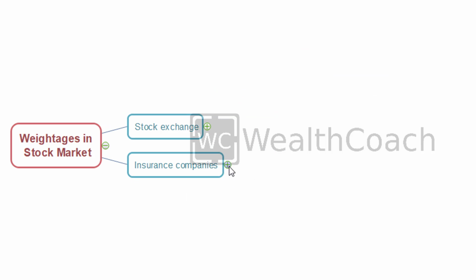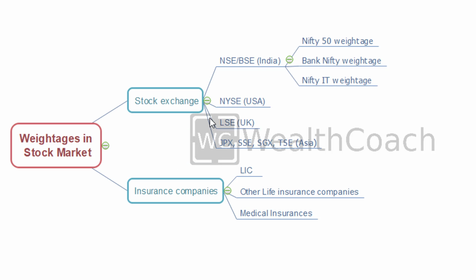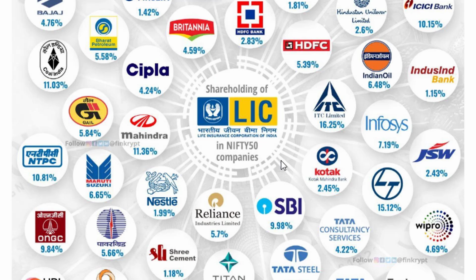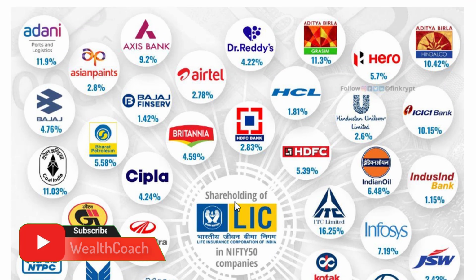Now let's talk about the insurance companies. So we have a lot of insurance companies in India. One of the big insurance companies is LIC, Life Insurance Corporation, and we also have some other insurance companies. So what these insurance companies do is they invest all their money in Nifty 50, Bank Nifty stocks. Let's see in which companies LIC invests. LIC holds shares in almost all the Nifty 50 companies, and this is the percentage they have invested.